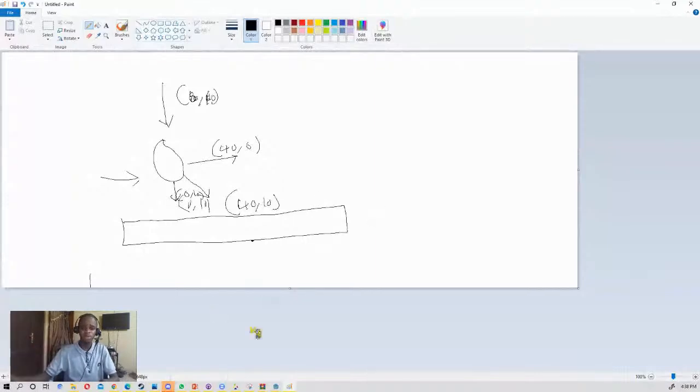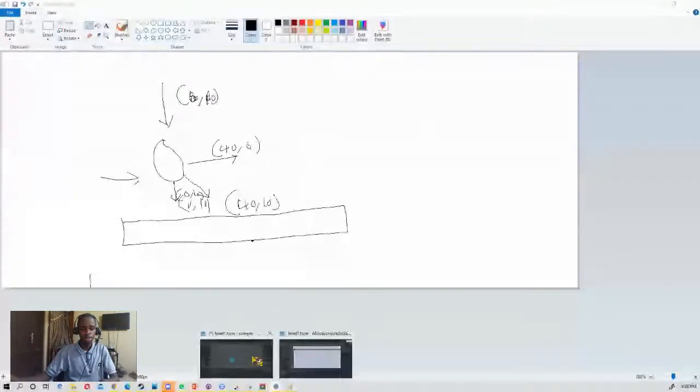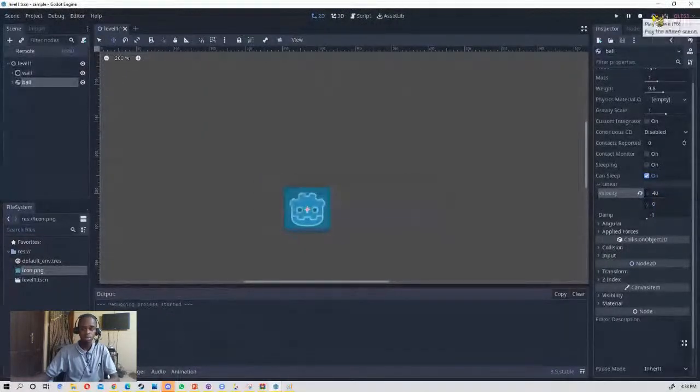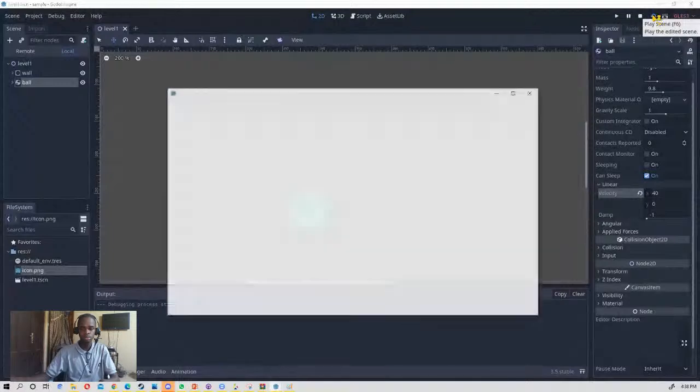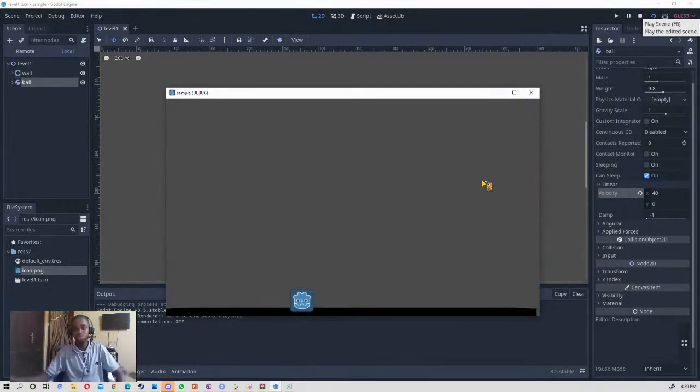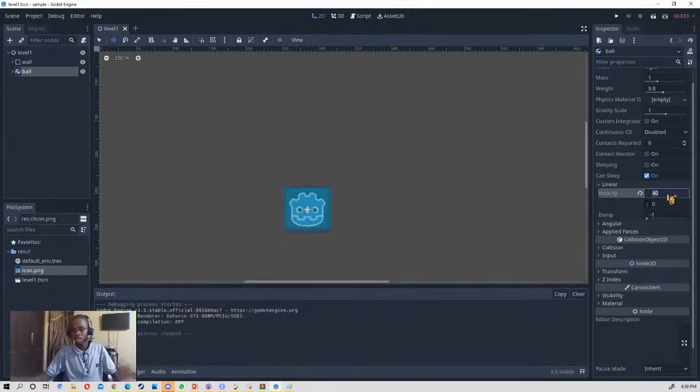So if we go back to our ball, and then we apply a force of 40 here, as you can see, there is a slight movement, like a slight force acting on it to that side. So that's linear velocity. Let's just search it.